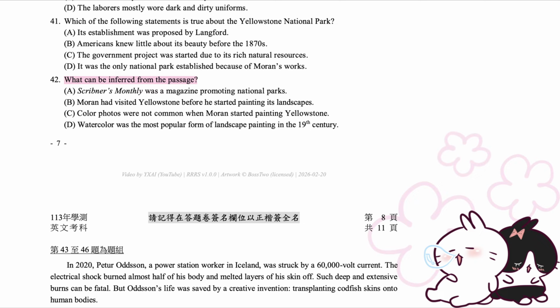42. What can be inferred from the passage? A. Scribner's Monthly was a magazine promoting national parks. B. Moran had visited Yellowstone before he started painting its landscapes. C. Color photos were not common when Moran started painting Yellowstone. D. Watercolor was the most popular form of landscape painting in the 19th century.